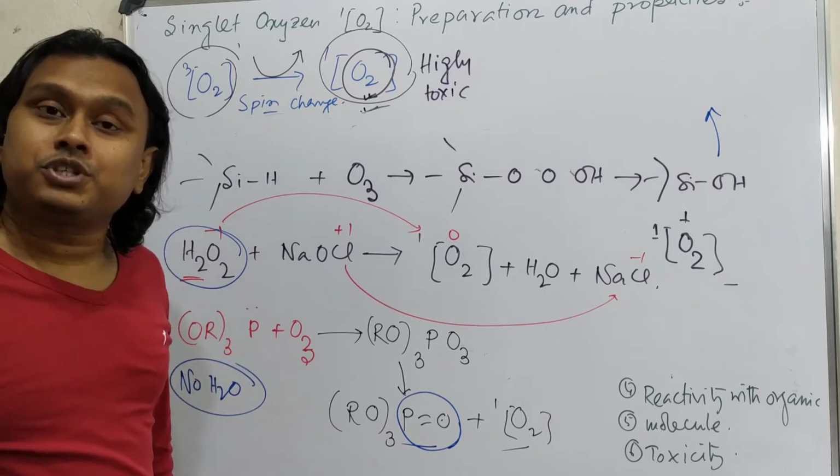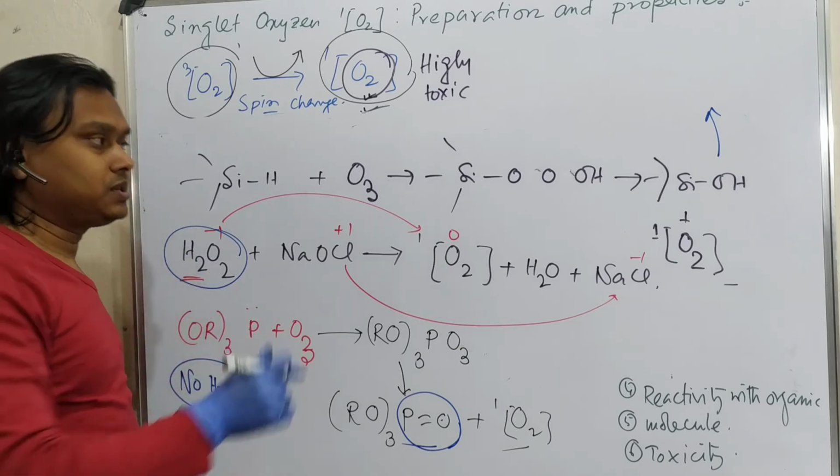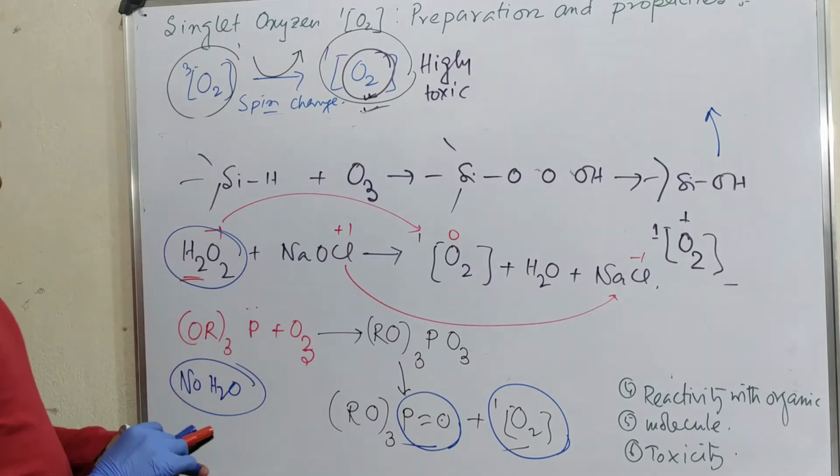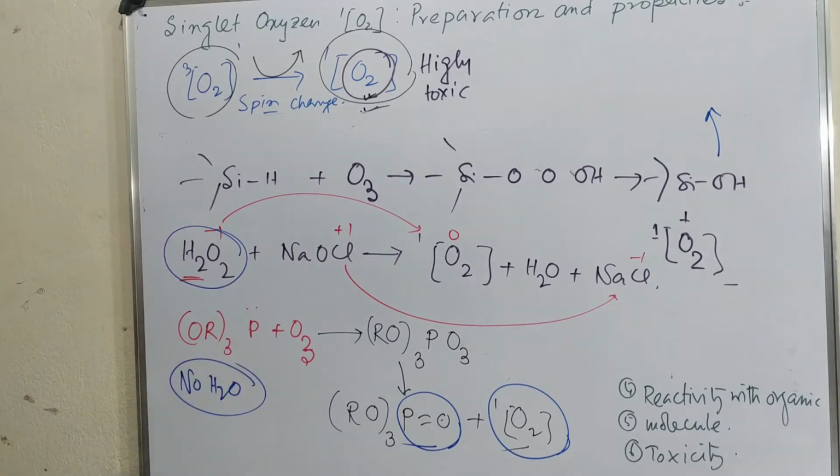Phosphorus-oxygen bond formation is the driving force. That's why the alkene was produced. So by the way, in this way singlet oxygen is produced. Now since we have discussed its production, let's discuss something about its chemical reactions.